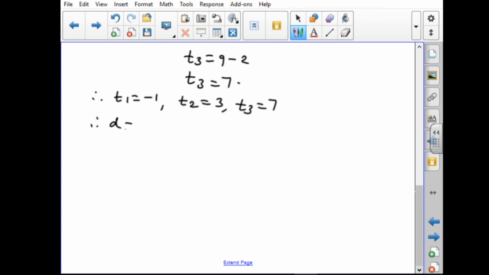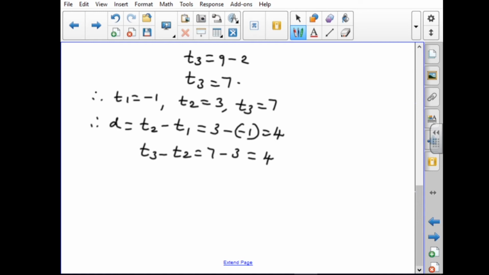Therefore D equal to T2 minus T1. T2 is 3, 3 minus minus 1, minus and minus become plus, so 3 plus 1 equal to 4. Next we have to find T3 minus T2. T3 is 7 minus T2, so 7 minus 3 equal to 4. Therefore, we have to see the difference. The first one also we are getting D equal to 4, the second one also D equal to 4, therefore D equal to 4. Okay, the common difference is 4.